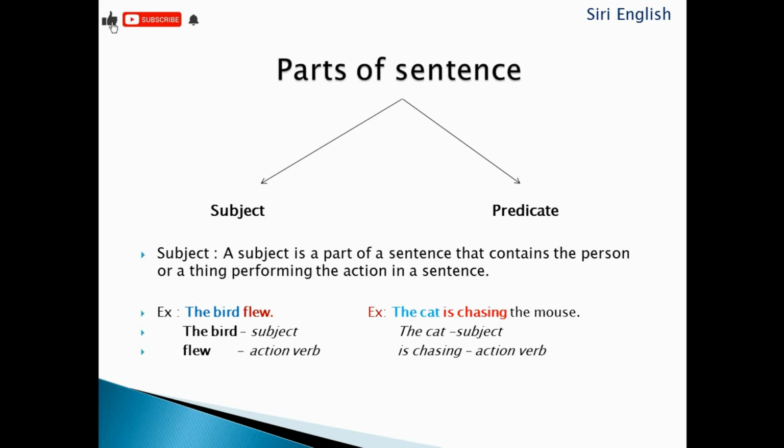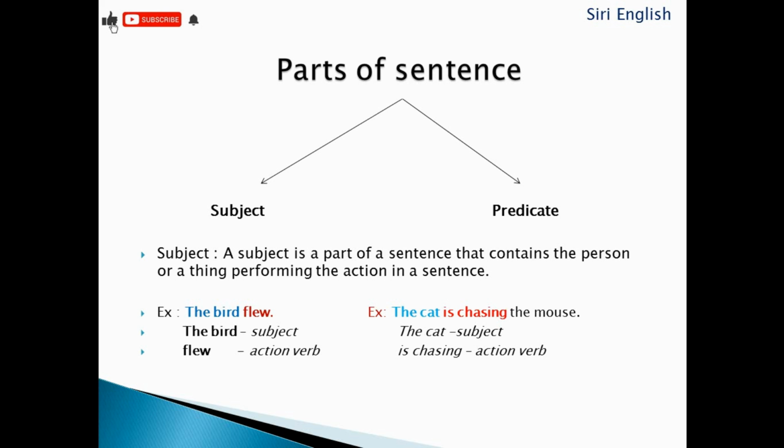Now let us take an example. The bird flew. Does the sentence have an action verb? What is that? The action verb is flew. Who does the action? The bird. So here the bird is the subject, flew is the action verb. Here, how do you find the subject? If you ask who or what to the verb, you get the subject.